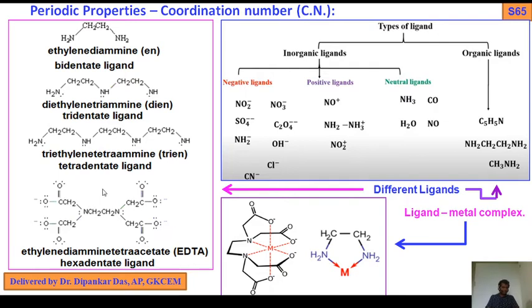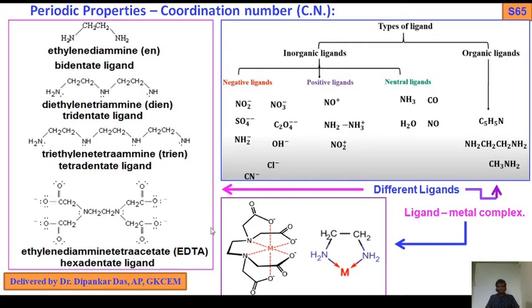Each NH2 possesses one lone pair of electrons. So how will you calculate the 6 donor sites? 1, 2, 3, 4: these negative charges, residing on the oxygen atoms, and the lone pair of this nitrogen and the lone pair of this nitrogen. So the total number of donor sites is 6. So this is called a hexadentate ligand, EDTA, ethylene diamine tetraacetic acid.